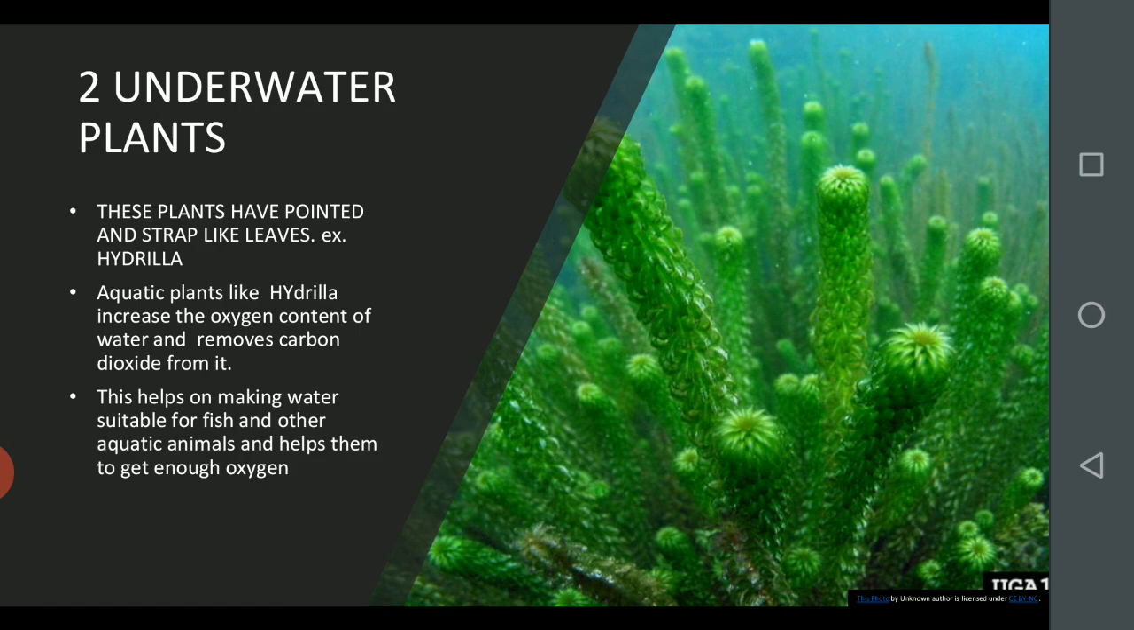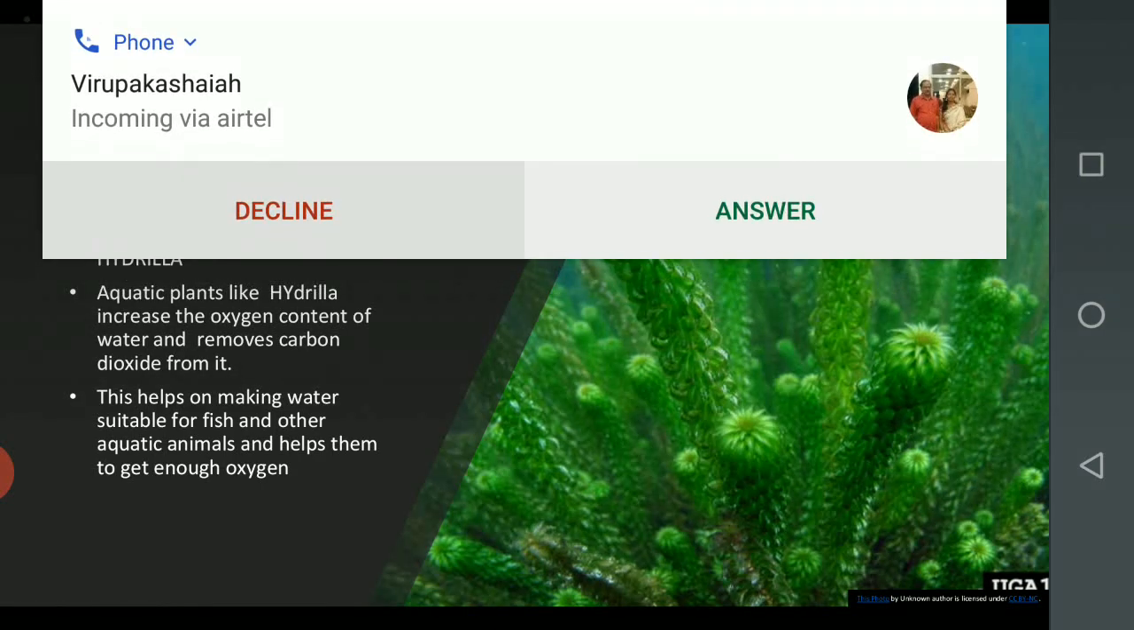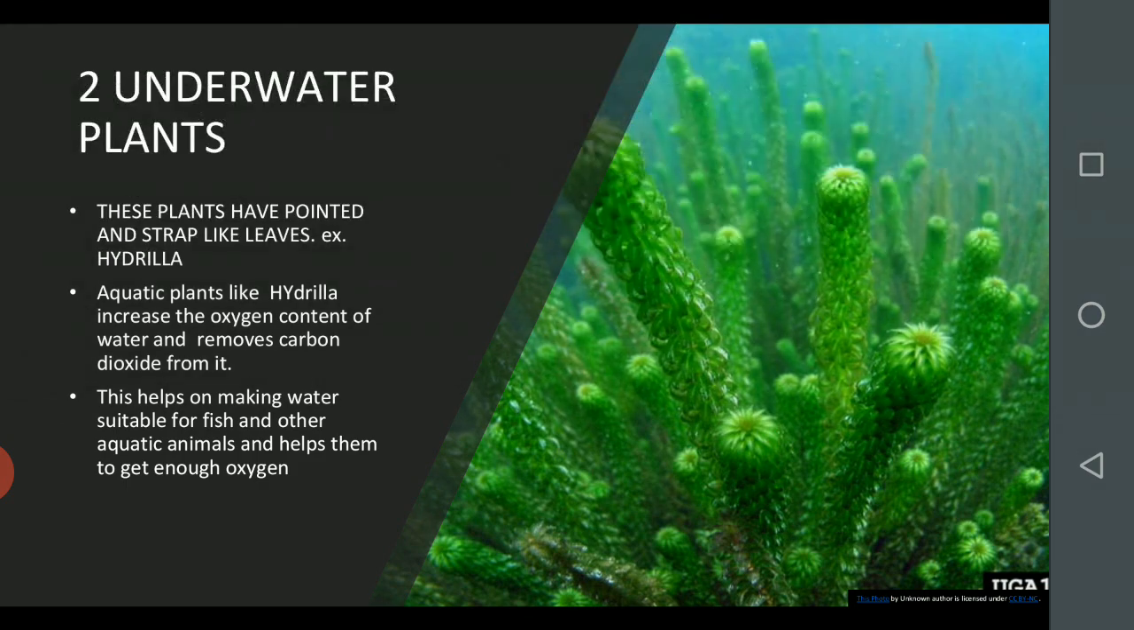What we studied? Aquatic plants. Under aquatic plants there are two types: floating aquatic plants and underwater plants. Floating aquatic plants are of two types: free floating plants and fixed aquatic plants. Next is underwater plants. Aquatic plants like hydrilla increase the oxygen content of the water and remove the carbon dioxide, and it helps the aquatic animals and plants.